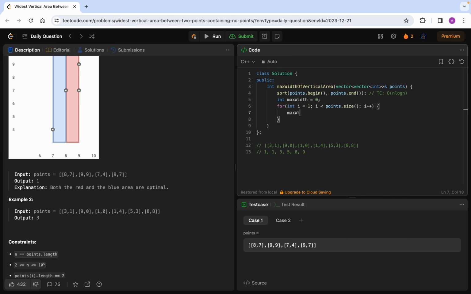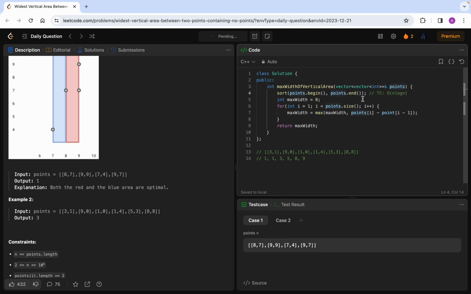For example, max width equals to max of max width comma points at i minus points at i minus 1. Now what will this loop do? This loop will initialize my maximum width with the maximum difference of alternating points of x-axis, right? So yes, now let's try running this.